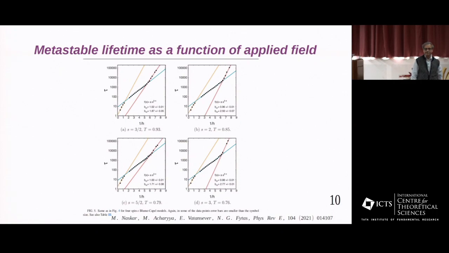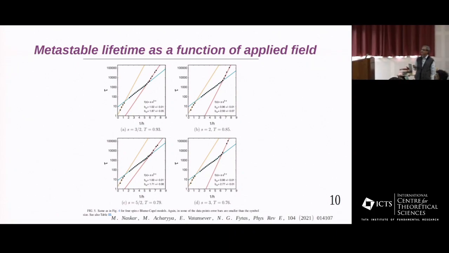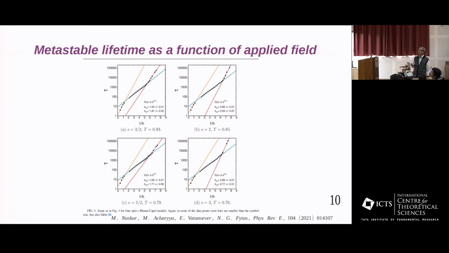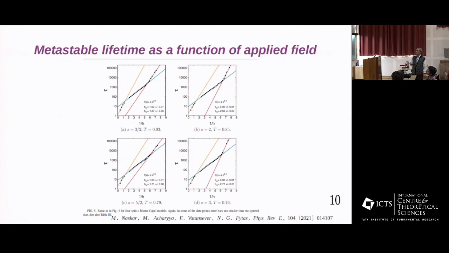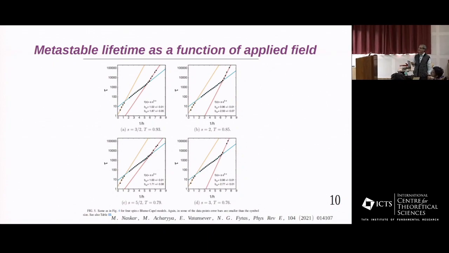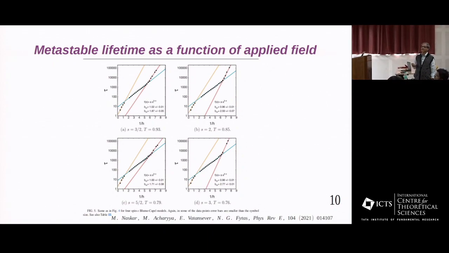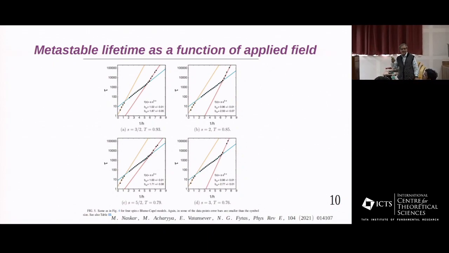Do you expect any deviation from the classical nucleation theory in the presence of disorder? There is even a deviation already. You have probably noticed that this slope should be 3 times higher than that slope according to classical nucleation theory, but note that this is not actually 3 times higher. So there is already a deviation there.